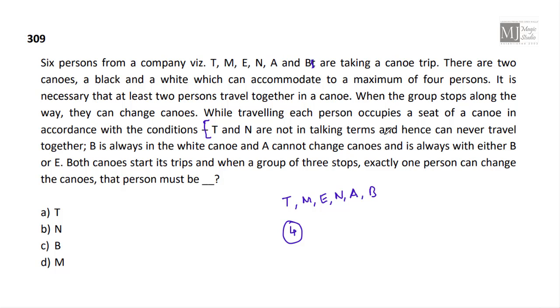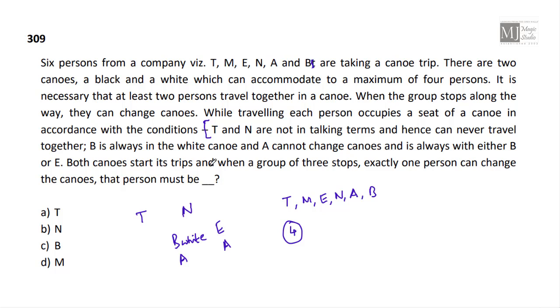T and N are not on talking terms and hence can never travel together. T and N are in different groups. B is always in the white canoe and A cannot change canoes and is always with either B or E. Okay, B is in white. A cannot change the two canoes and is always with either B or E. So A can be with B or A can be with E, but he won't be changing his group.